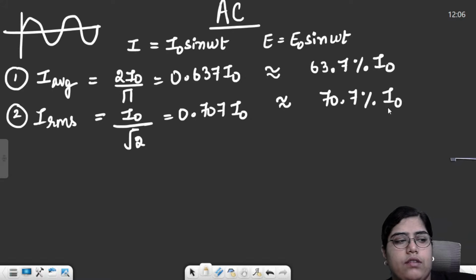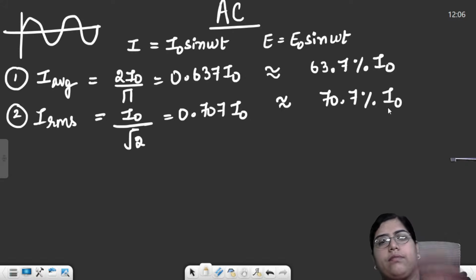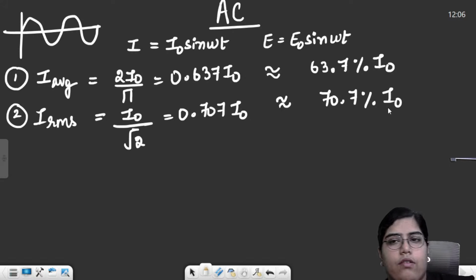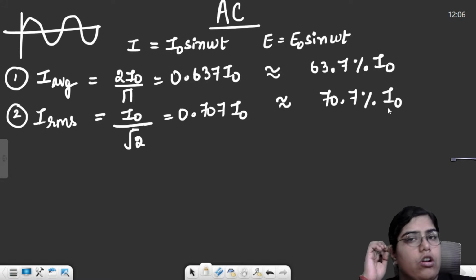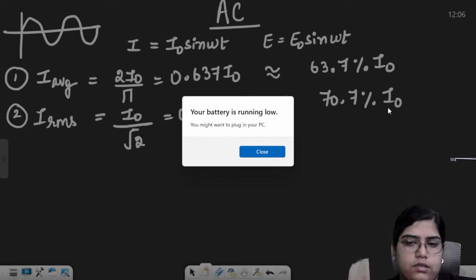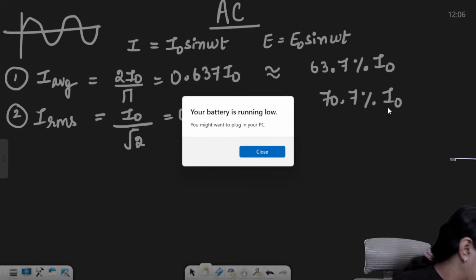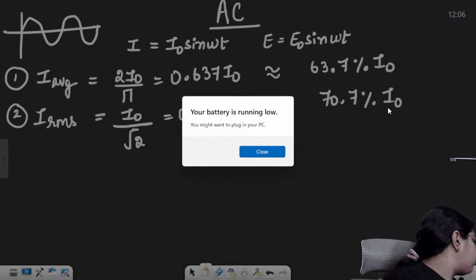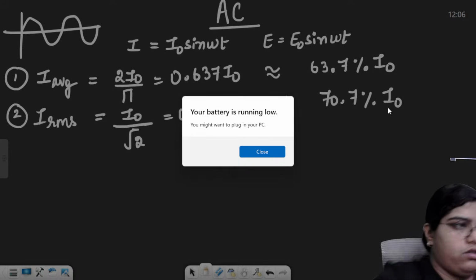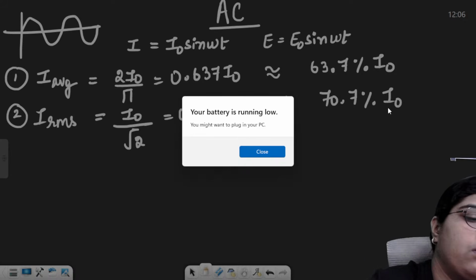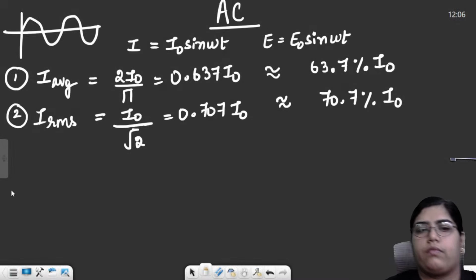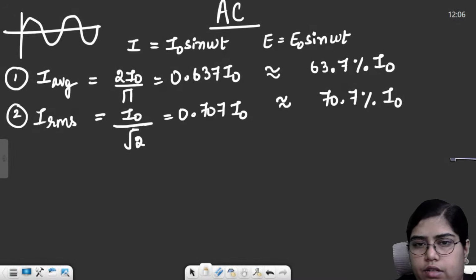Then you saw there were different combinations: a purely resistive circuit, a purely inductive circuit, and a purely capacitive circuit. You need to draw the phasor diagram and know the formulas. We'll do it on the next page.